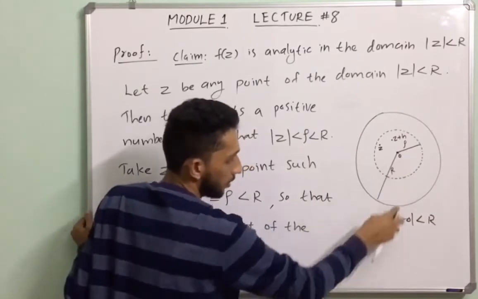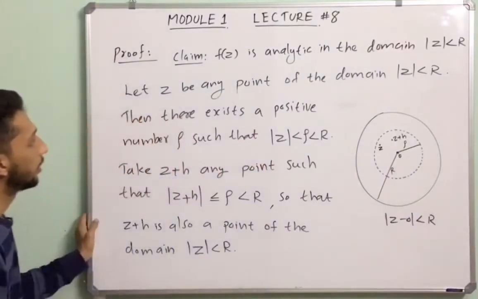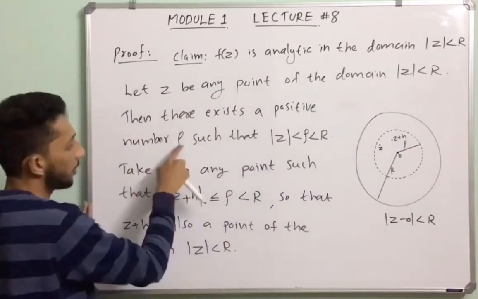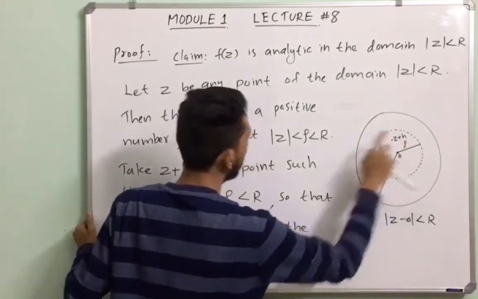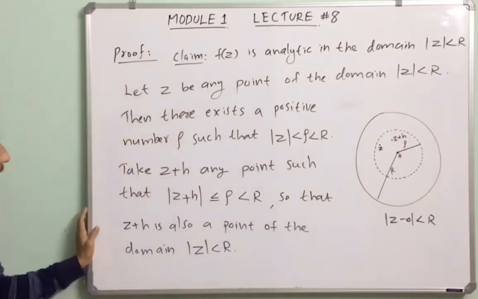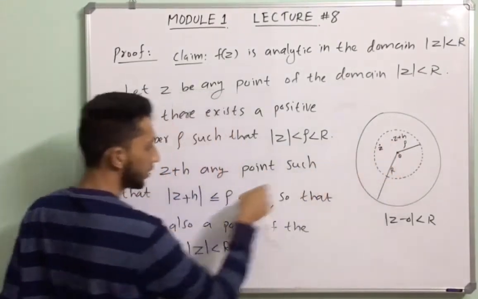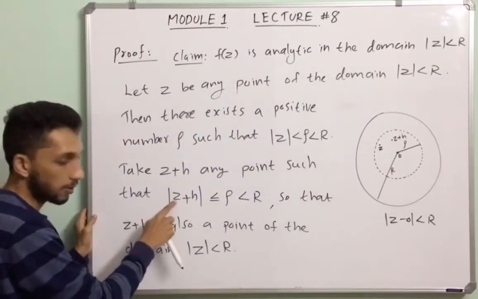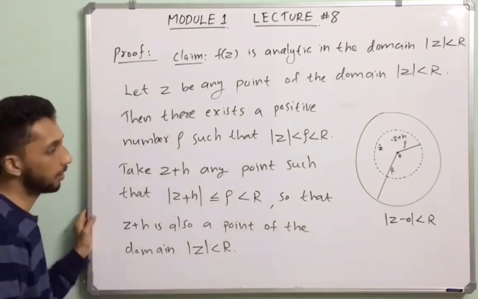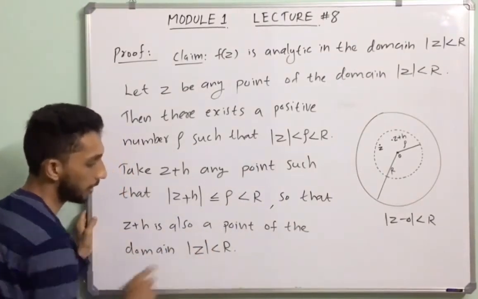That means the region with center 0 and radius capital R. Z is any point in the domain. Then there exists a positive number rho such that mod z is less than rho, which is less than R. Take a point z plus h such that the modulus of z plus h is less than or equal to rho, which is less than R. So z plus h is also a point of the domain mod z less than R.